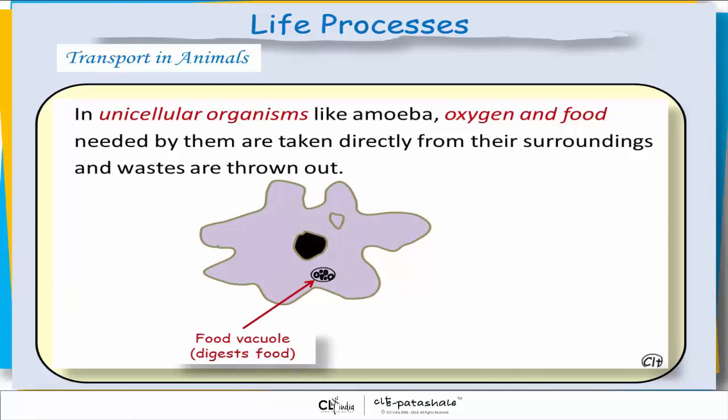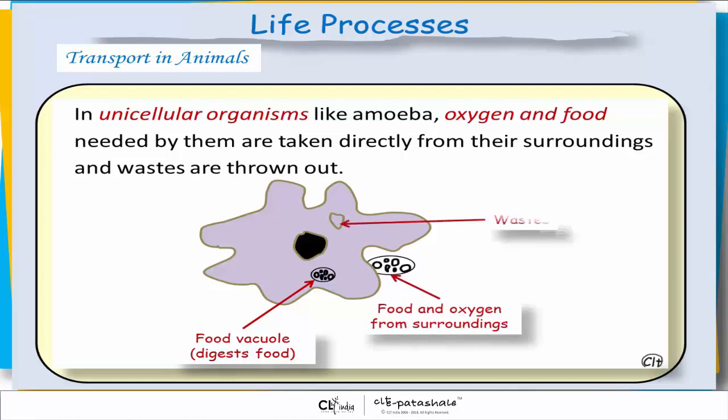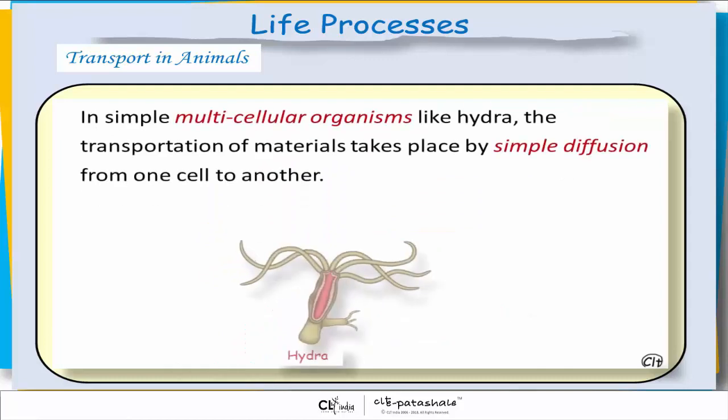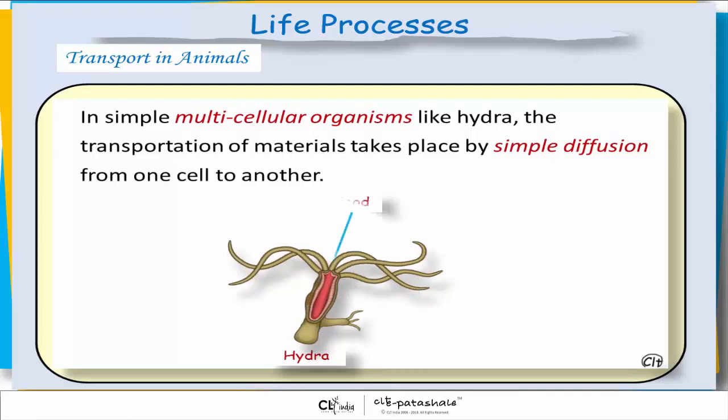In unicellular organisms like amoeba, oxygen and food needed by them are taken directly from their surroundings and wastes are thrown out. In simple multicellular organisms like Hydra, the transportation of materials takes place by simple diffusion from one cell to another.